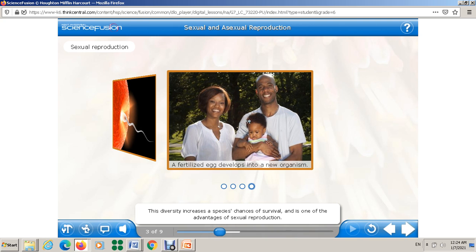Okay, so this is in general about sexual reproduction. I'm going to ask some questions. In what way is meiosis important in sexual reproduction? If you remember, we said meiosis results in the production of sex cells that have half the number of chromosomes of body cells. When male and female sex cells join, they form a diploid zygote that can grow into a new organism. I'm going to show you this question and the answers, and copy them, please.